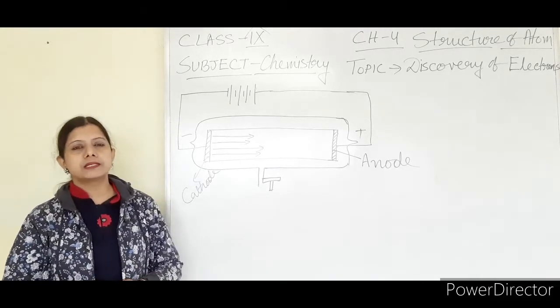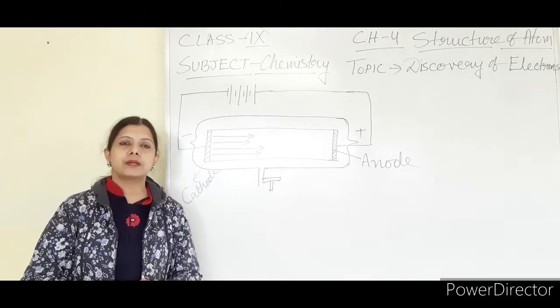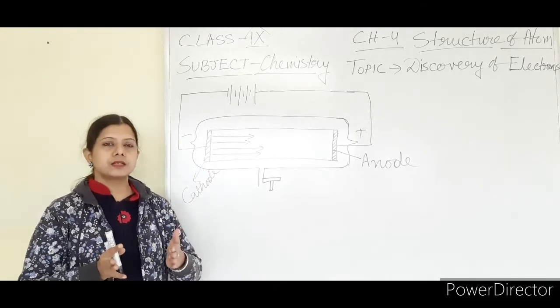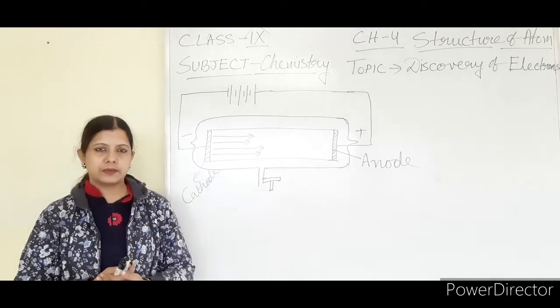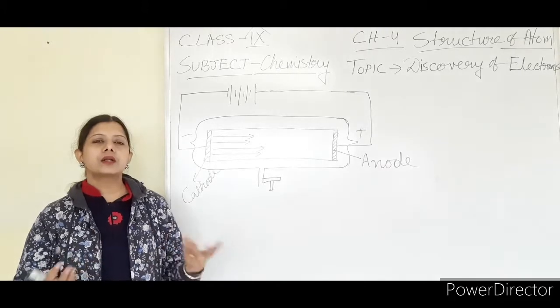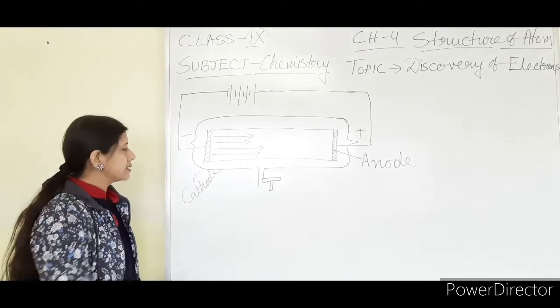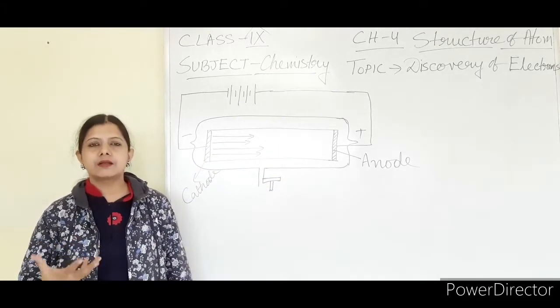If you reduce the pressure of the air inside the discharge tube to 10 to the power minus 2 atmospheric pressure, and then reduce the pressure further, to 10 to the power minus 4 atmospheric pressure, what new observation can be seen? We can find that inside the discharge tube, no colored rays are visible.